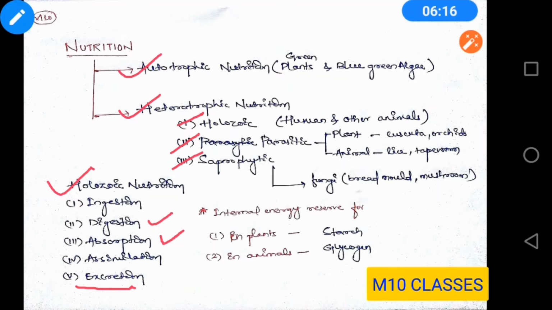Next comes saprophytic. So what is a saprophyte? Saprophytes are organisms that depend upon dead and decaying matter. So what happens in holozoic nutrition? You have to engulf the food, and it gets into simpler form inside your body. But in saprophytic nutrition, it has already been converted into simpler forms by the process of decomposition, and the organism takes that dead and decaying matter.